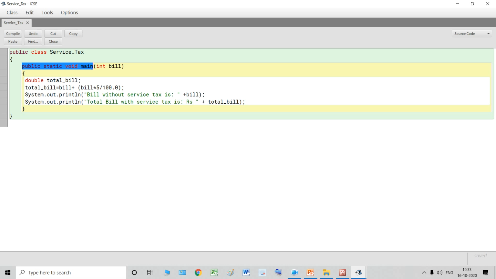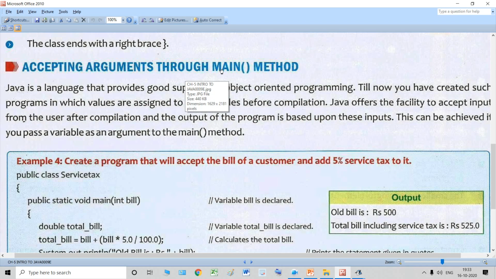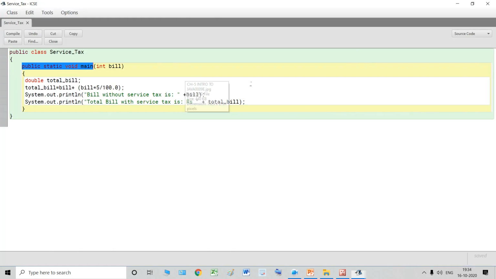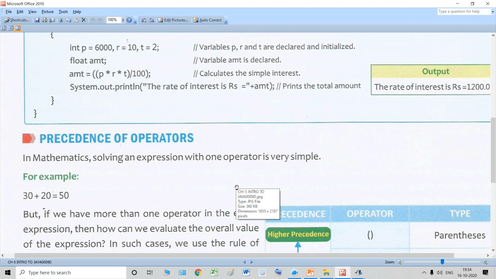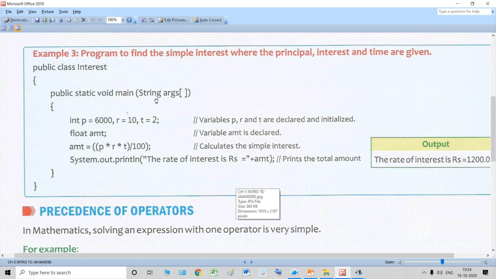Now, see, what is the name of the topic? Accepting arguments through main method. Now see, as you can see over here, this is not written String args. Every time in our main method, we write String args. But students, over here, we are not going to write String args. You know why?